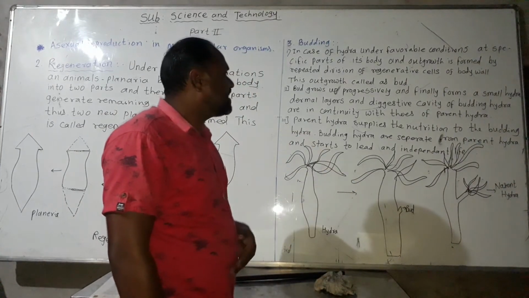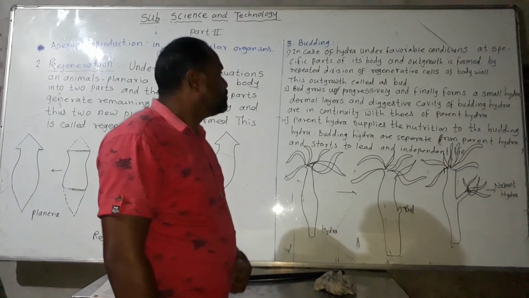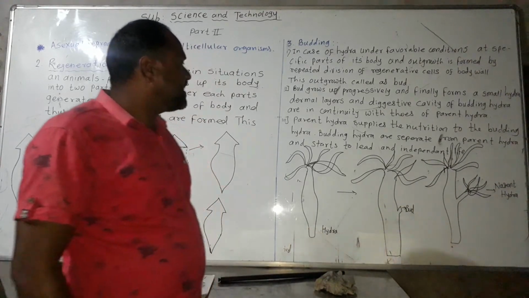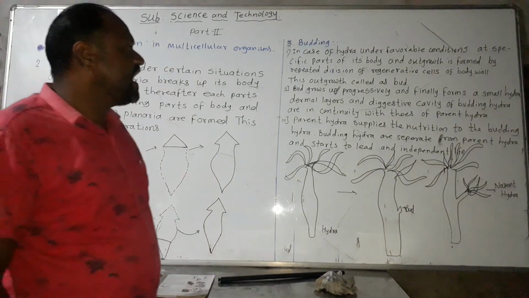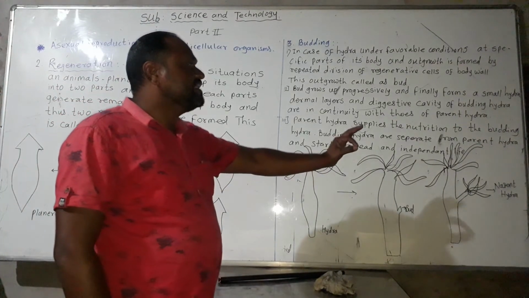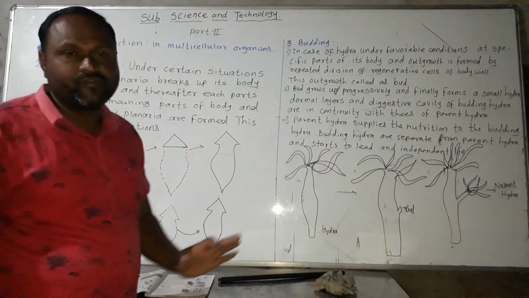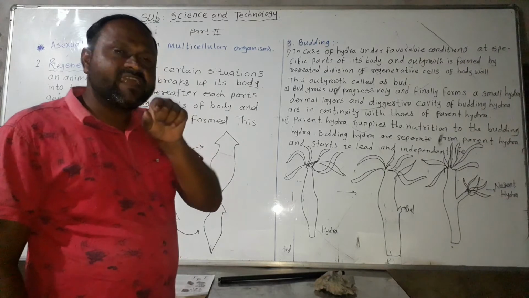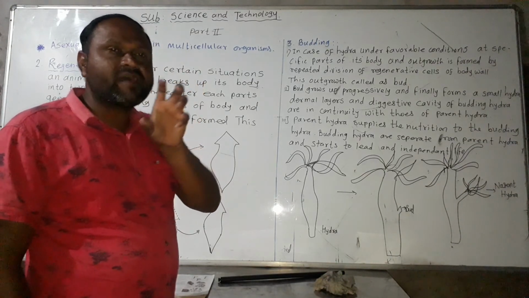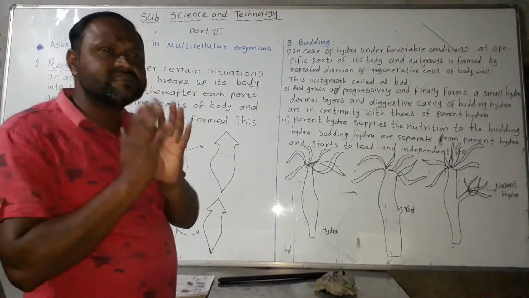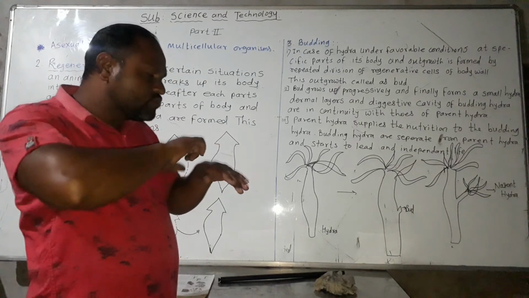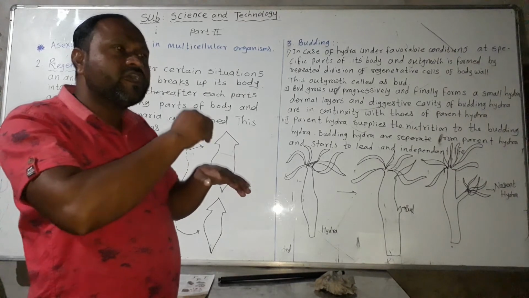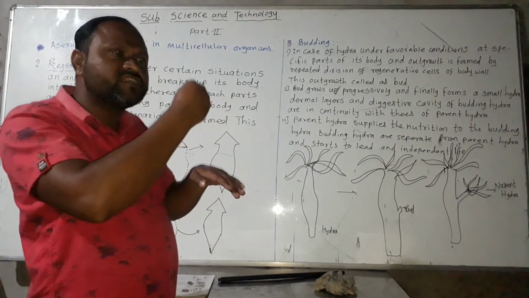So at that time the parent hydra supplies all nutrition to the budding hydra, and then the budding hydra separates from the parent hydra and starts to lead an independent life in nature. In this whole process, what is meant by budding? It is simple: any body part can outgrow, the outgrowth is called the bud, and that bud develops into a small hydra.